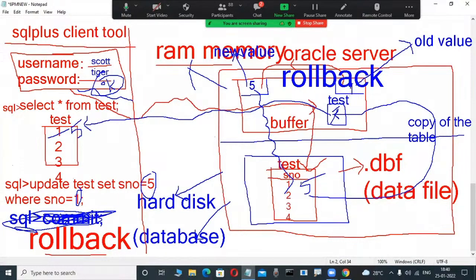Now here, this 1 is automatically transferred to the 5 place. That's why it is 1 only. Is 1 coming again or not? Yes. That's why rollback means undoing the transaction from memory, not the disk. Commit means the new value for the transaction is permanently stored in the hard disk. That's why, always observe, the client tool is interacting with the hard disk. Is something there or not?